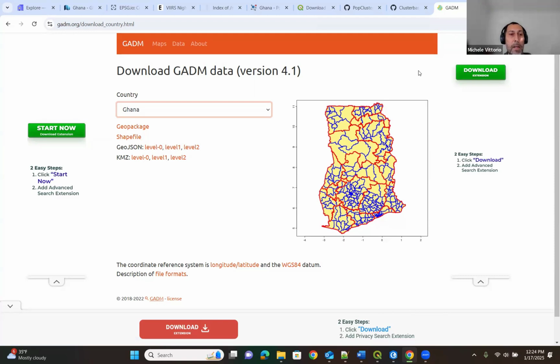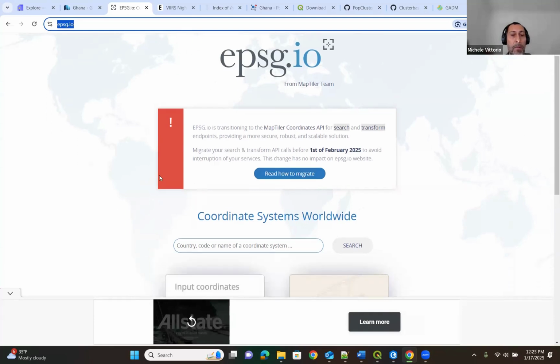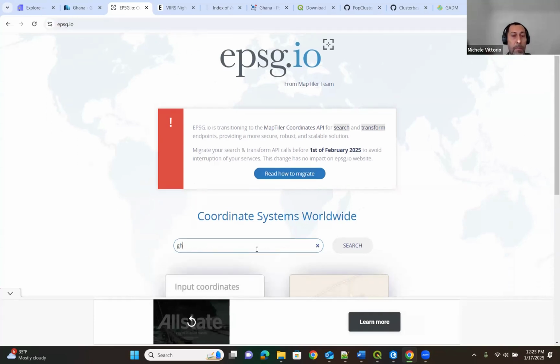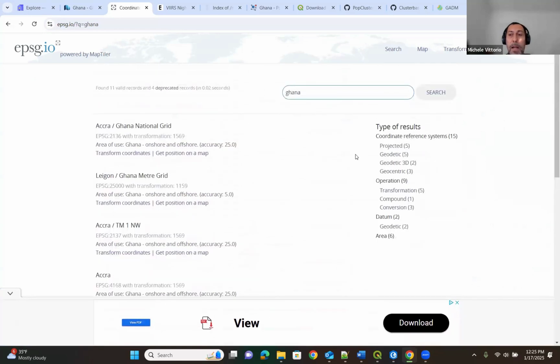Another thing that you need to know before running OnSSET, and before considering working with OnSSET in a particular country, is the coordinate system. You can use this website if you are not aware of the projected coordinate system used in your area of extent. It's going to migrate to an API version, but if you go there, it's still working. If I want something for Ghana, I just click Ghana, click search. I get all the coordinate systems utilized in Ghana.